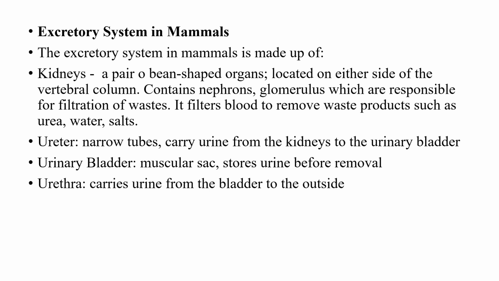That is one of the reasons why the kidney is referred to as an important organ in the body. Now, after the kidneys, as part of the organs of the excretory system in mammals, we have the ureter. The ureter is a narrow tube that normally carries the waste products after they have been filtered. So these waste products, especially in mammals like urine, will be carried from the kidney down to the urinary bladder.